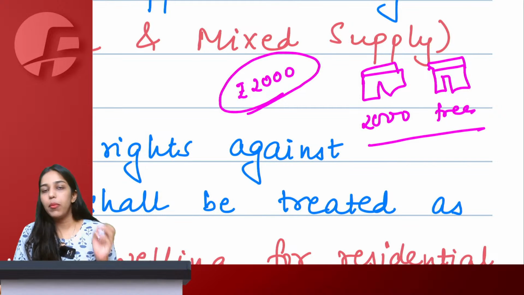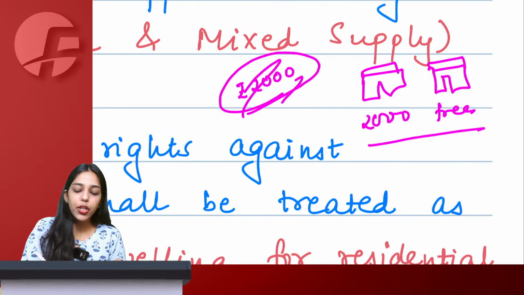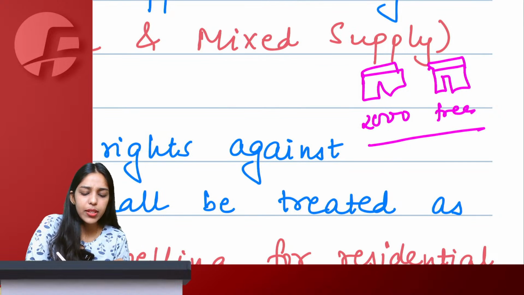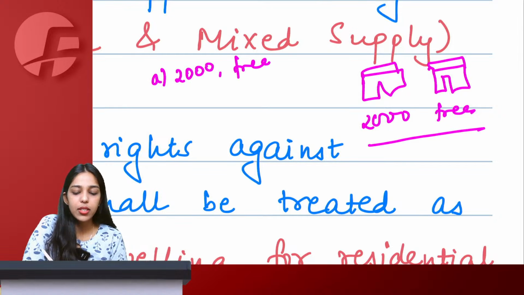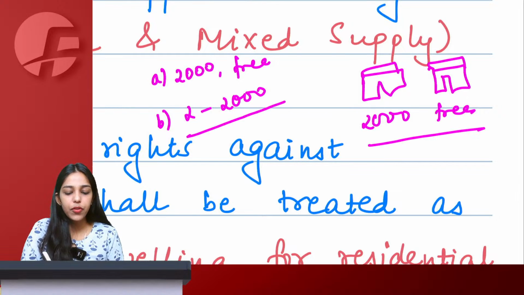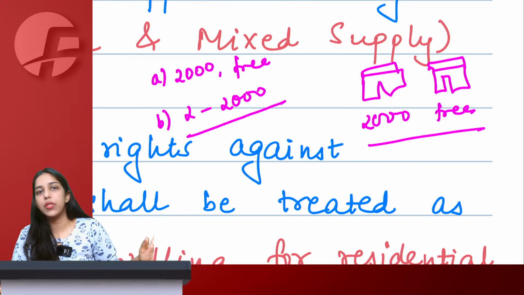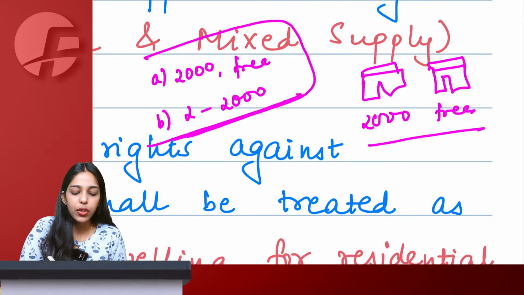Now when you come home and your mom asks you, what is the price of these jeans? What will you say? Option A, you will say you got one jeans for 2000 and the second jeans for free. Option B, you will say you got two jeans for 2000, which basically means every jeans is for 1000 or whatever it is, but I got two jeans for 2000. What are you going to tell your mom?